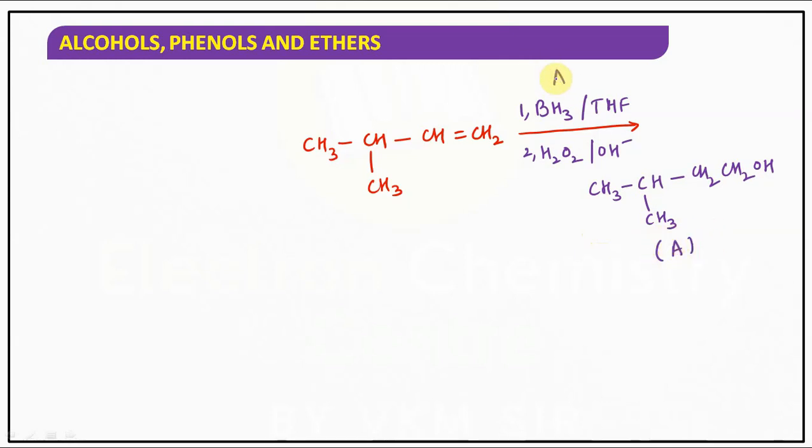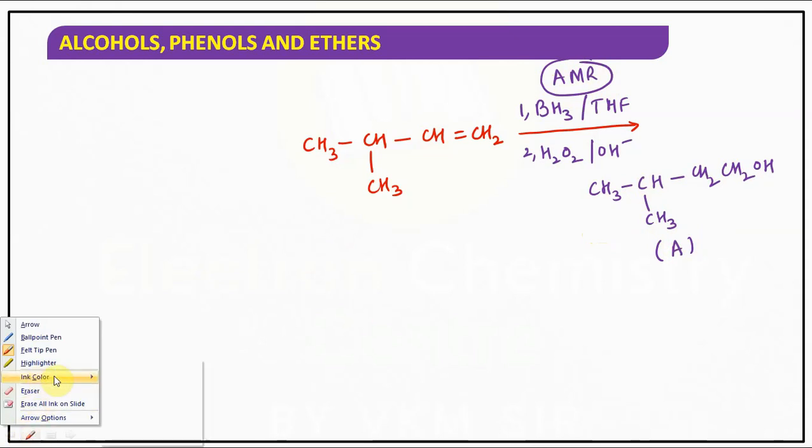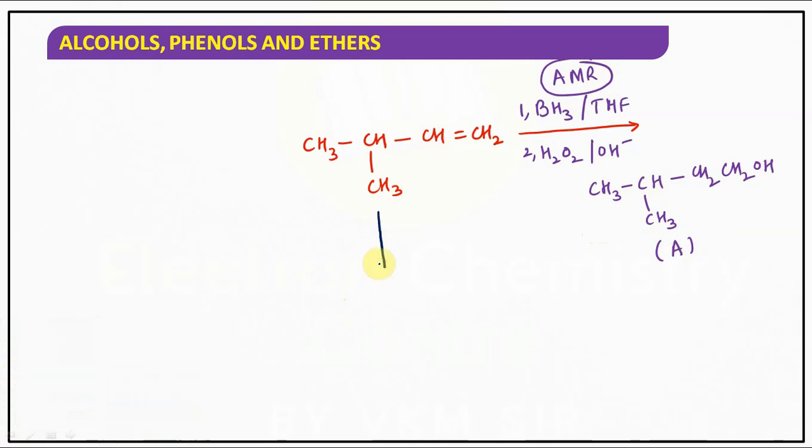It follows AMR here. So the same compound I have taken. I'm not changing the compound. Observe the difference carefully. H3O plus means direct addition of water, or else they may give you H plus slash water. So obviously what will happen?